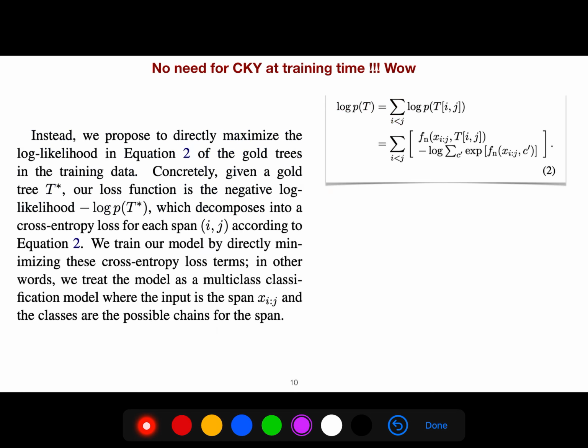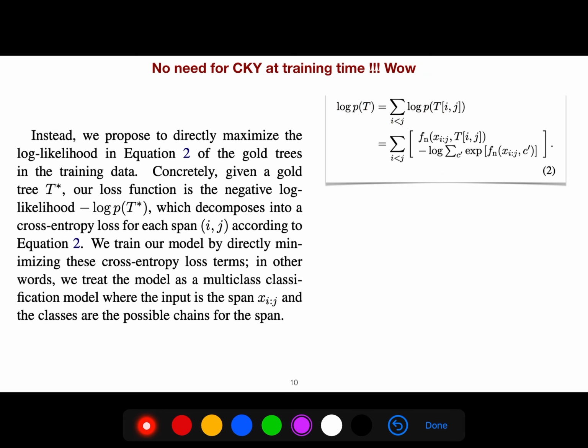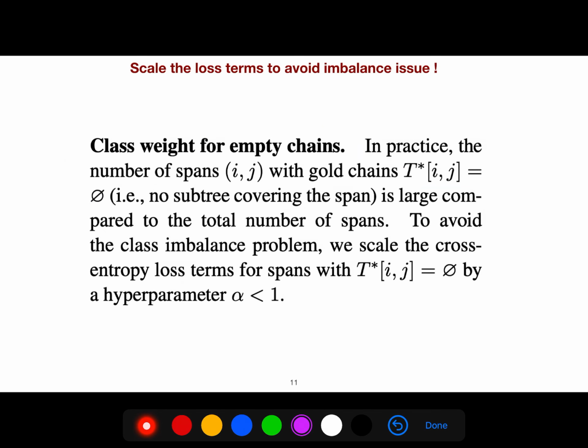And later we will see how we can think about it. So it becomes this. And so the class weights for empty chains: in practice, the number of spans with gold chains equal to none is large compared to the total number of spans. To avoid this, we scale it.